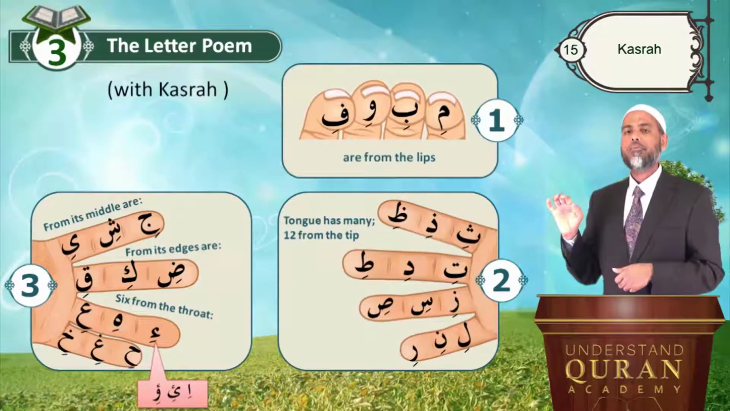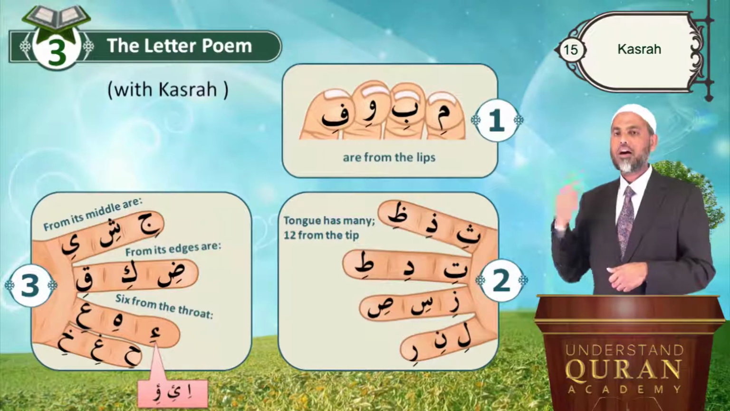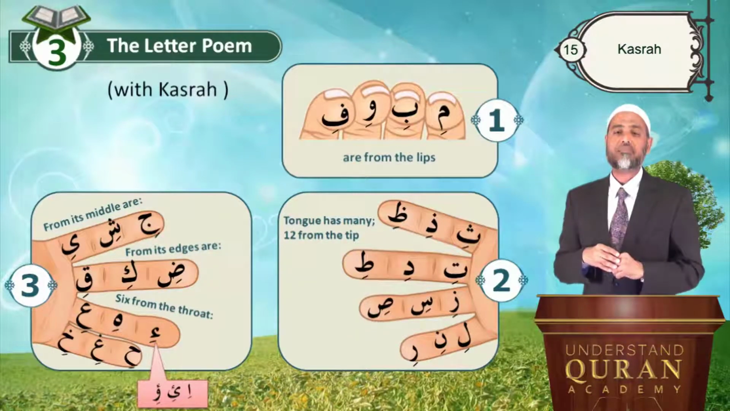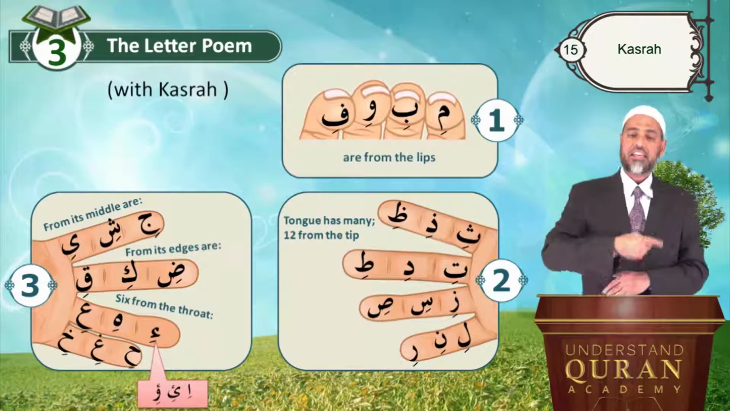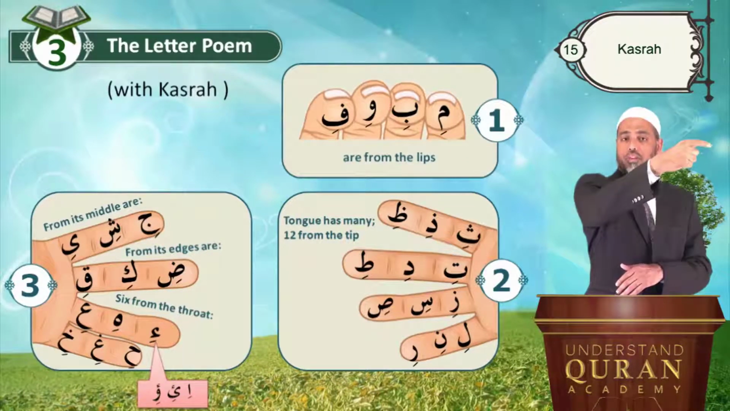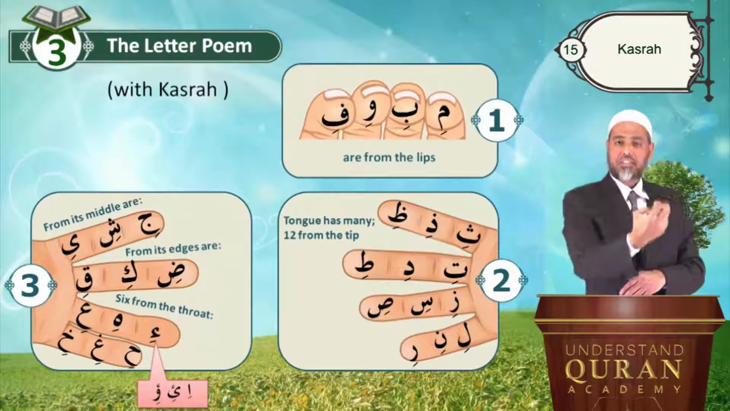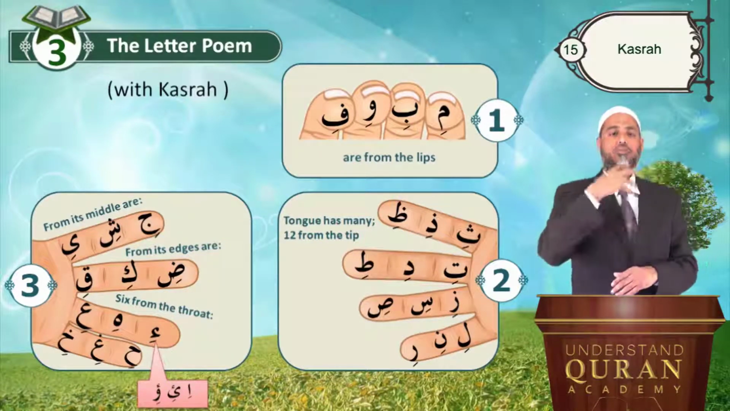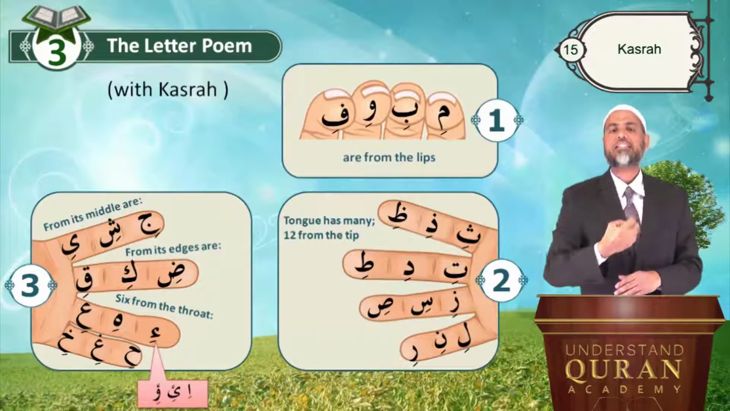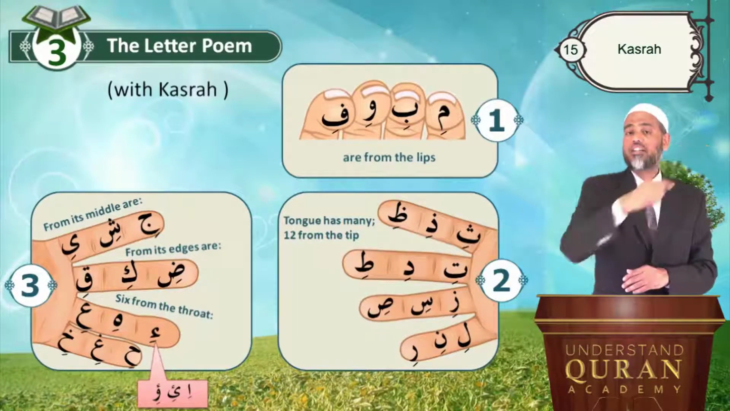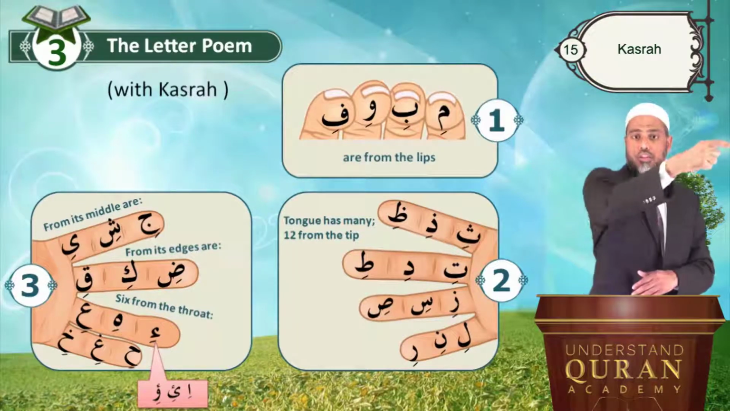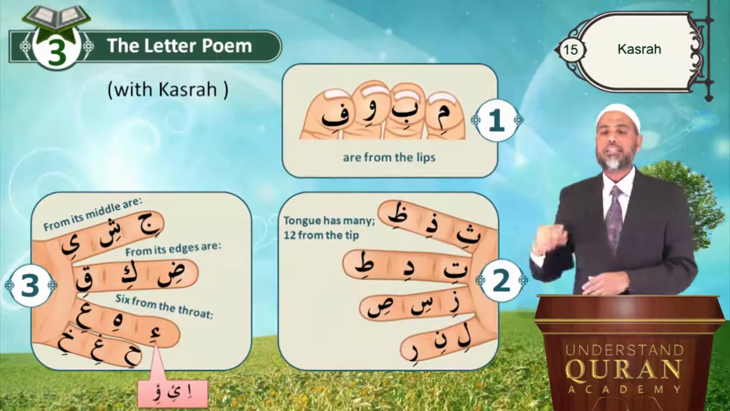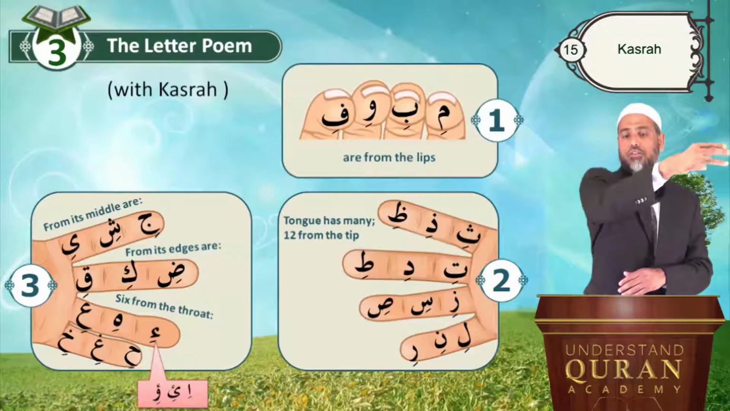Come on, Bismillah. Mi, bi, wi, fi are from the lips. Tongue has many, 12 from the tip. Thi, dhi. You see, the dh is still very thick and high, but because of the kasra effect, the thickness is decreased. It will decrease its thickness, but it's still distinct. Thi, dhi, ti, di. Ti is also very thick and high. Zi, si. Si is very thick and high.